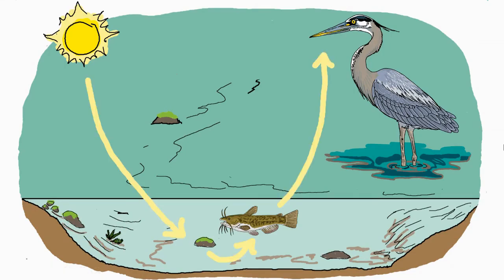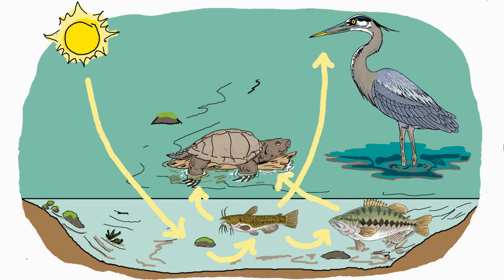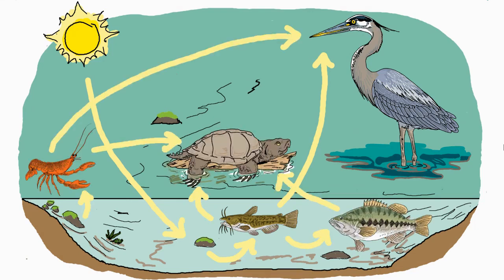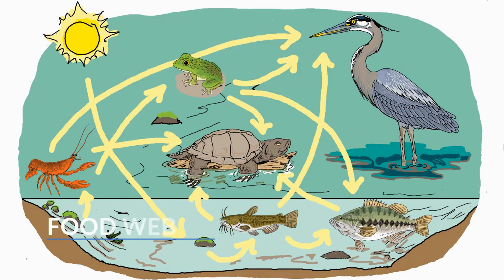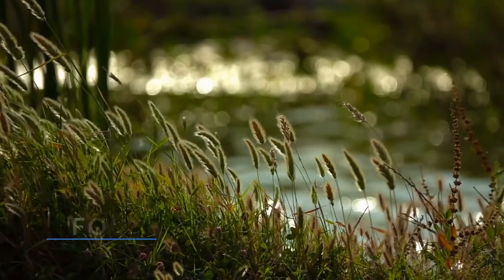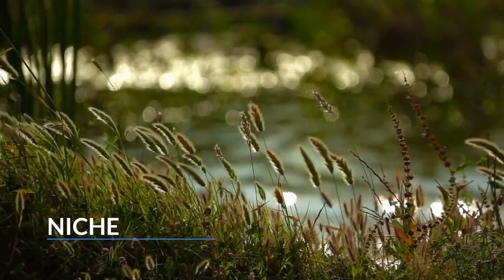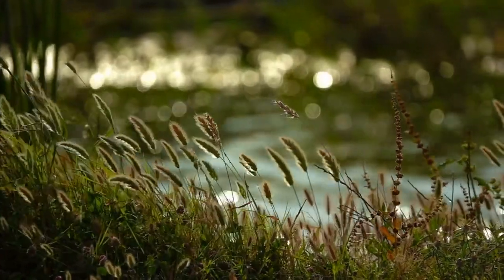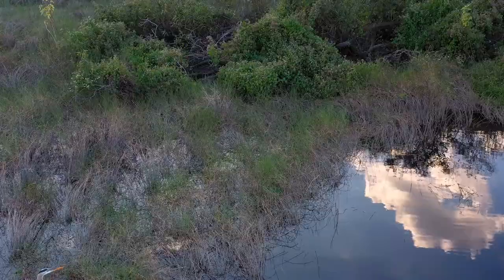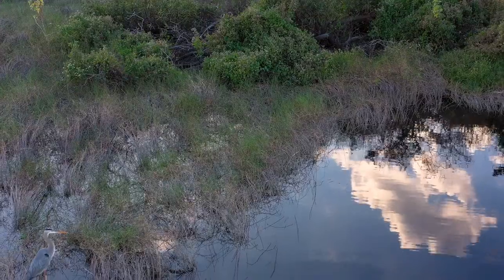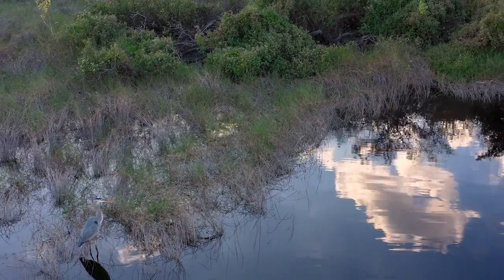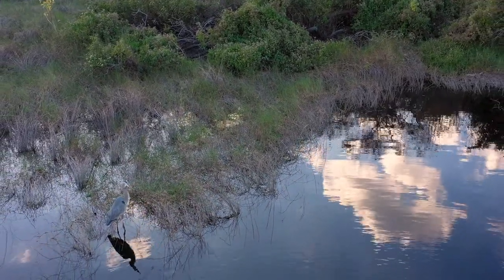Since most organisms get their energy from multiple places, ecosystems are made up of multiple food chains. When we put these food chains together, we get a food web. Different species also have different niches. A niche is the special, unique place and role an organism has in an ecosystem. A great blue heron's niche includes its place and role in the pond food web as a fish-eating predator.